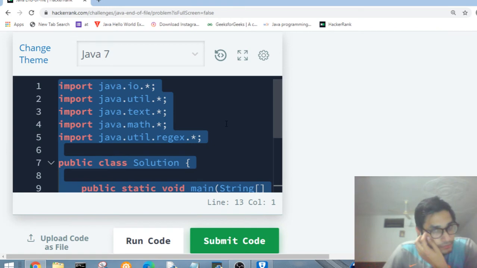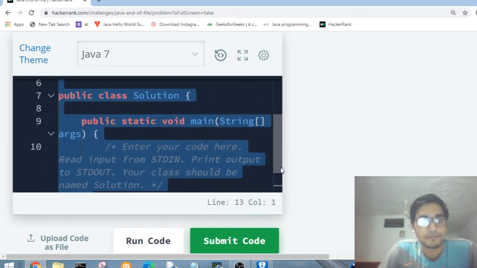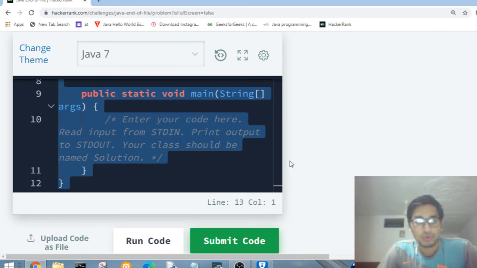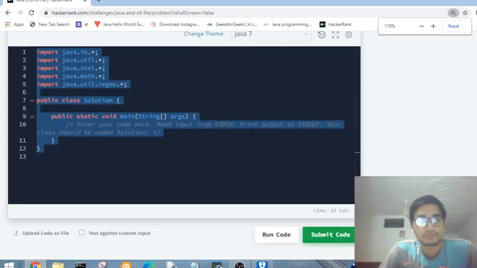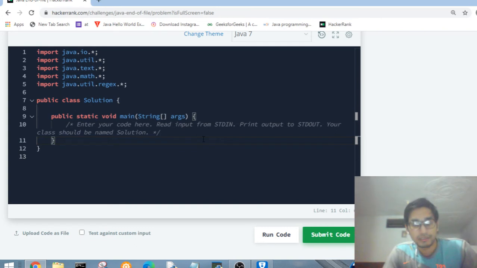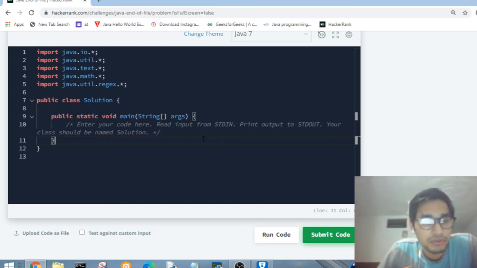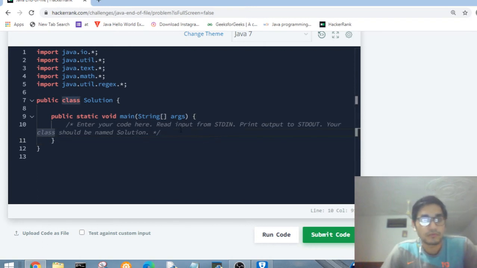Now let's begin with the problem. I have to show you how it can be achieved. Hope you are able to see it. So I have to take an input from the user. For that, I have to define a Scanner, and I have to give it a name.